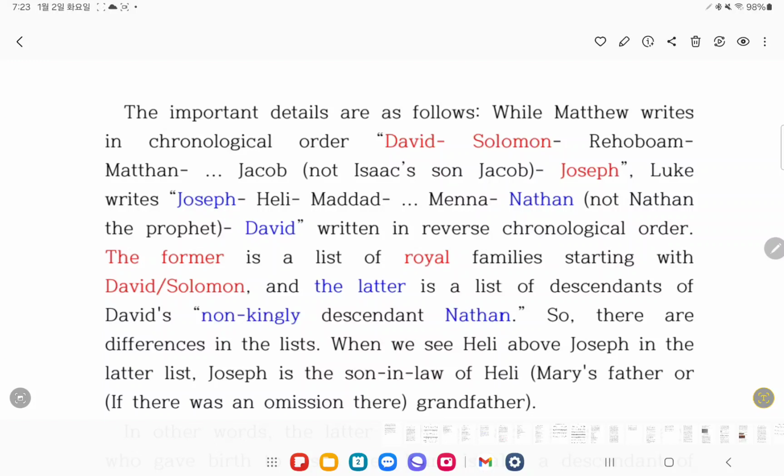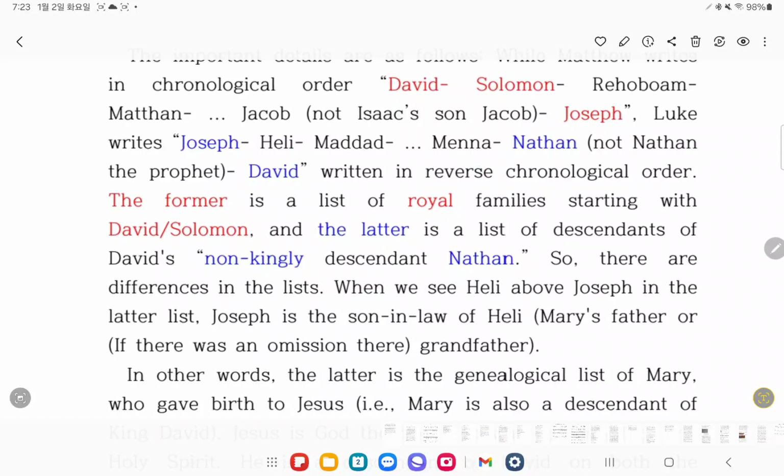The former is a list of royal families starting with David and Solomon, and the latter is a list of descendants of David's non-kingly descendant Nathan. So there are differences in the list.